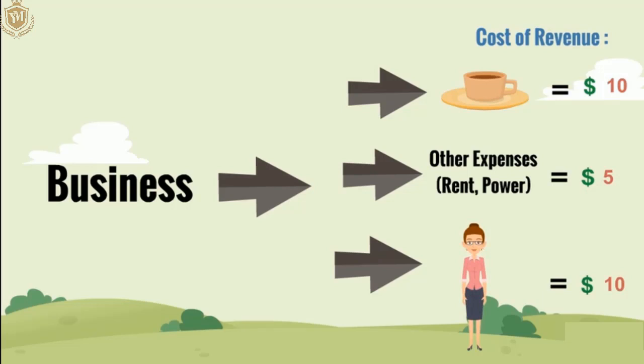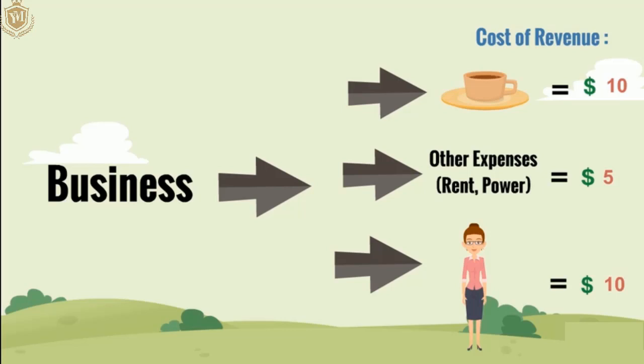So let's say that all of these things come around to about $25, and this is really the cost of revenue. You need to understand this is the cost of revenue. And what is the cost of revenue? Well, the cost of revenue is something that you paid to get that revenue, and of course it has to be less than the revenue you actually gained, or otherwise you're running at a loss. Luckily, in this case, the business is generating $50 per hour, and the cost of revenue was $25.